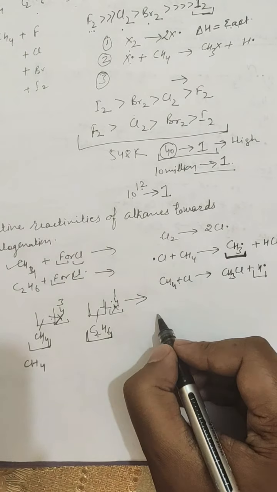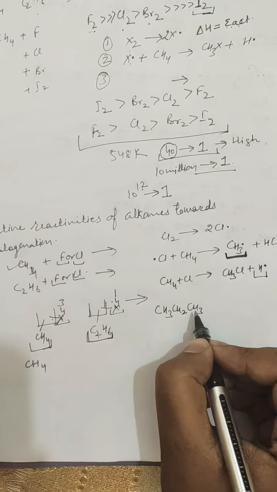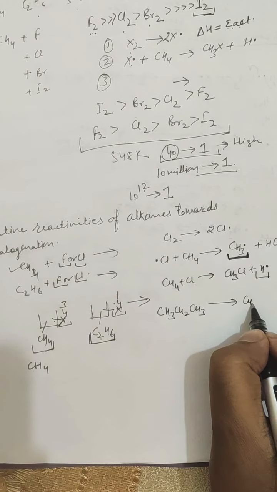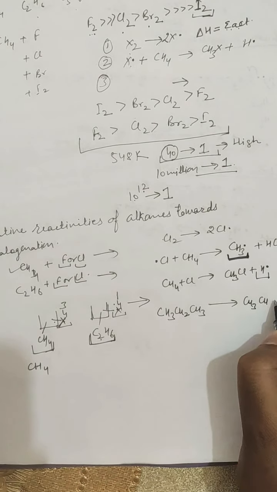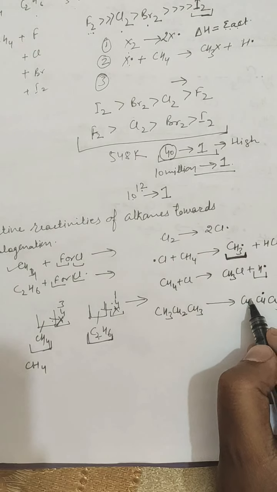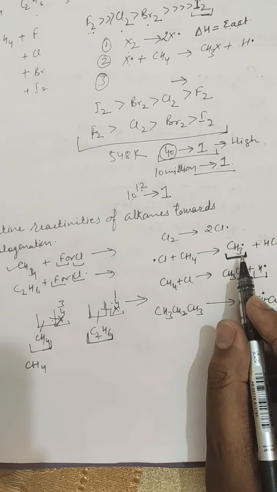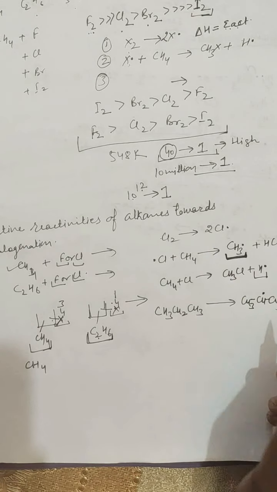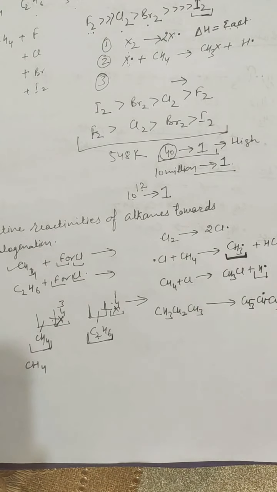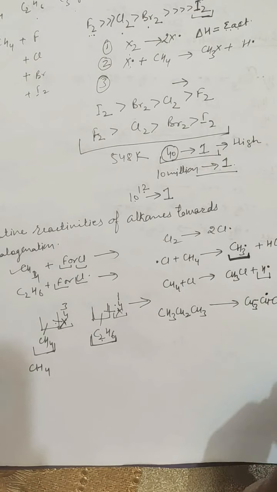Suppose propane is forming this secondary free radical. From the free radical studies, it is clear that this is a secondary free radical, whereas the other is a primary radical. So this is the methyl free radical, and this is the propyl free radical. Moreover, it's a secondary radical, and secondary radicals are more stable as compared to the methyl radical.